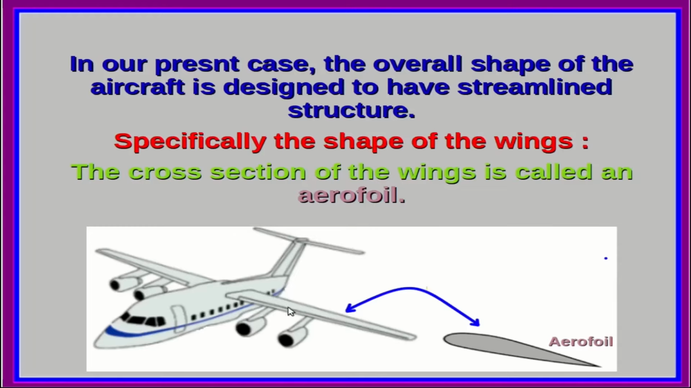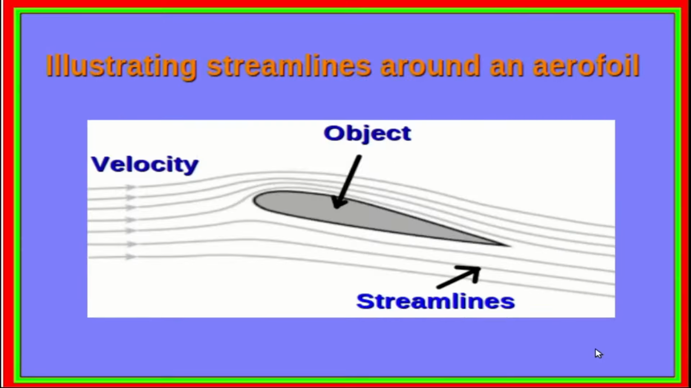So if you take either of the wings, the cross-section of the wing perpendicular to the length of the wing will be something like this. So it is rounded in front and tapered at the back. So this shape is called the aerofoil. So this illustrates the streamlines around an aerofoil.